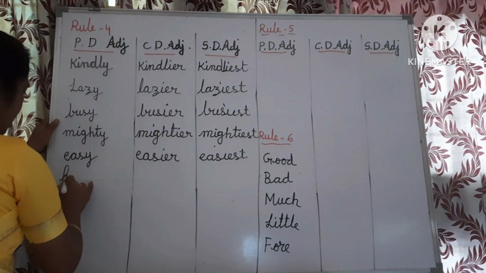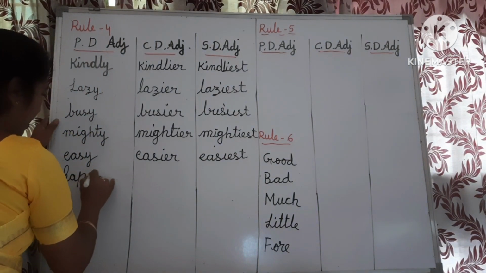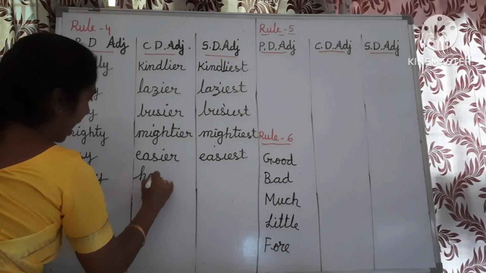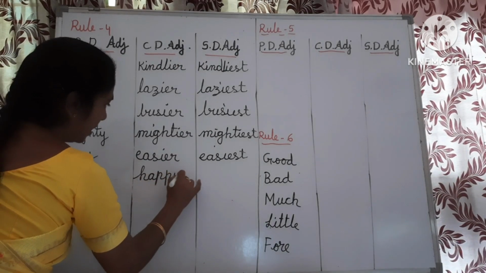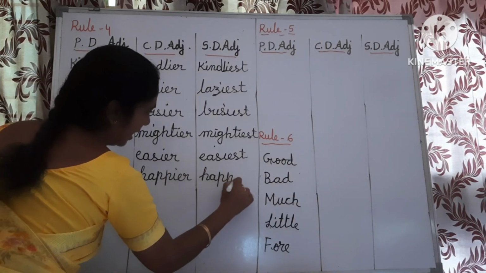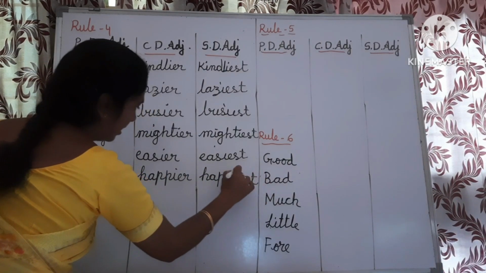Happy, it ends with y. Remove y in the comparative degree and add IER: happier. Happiest in the superlative degree. Tiny, tinier, tiniest.